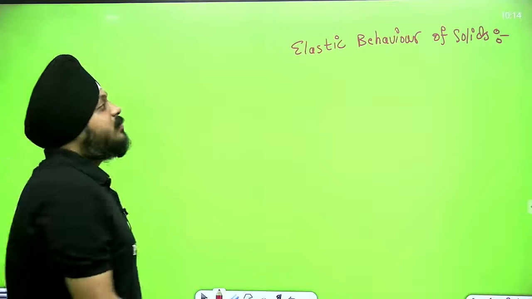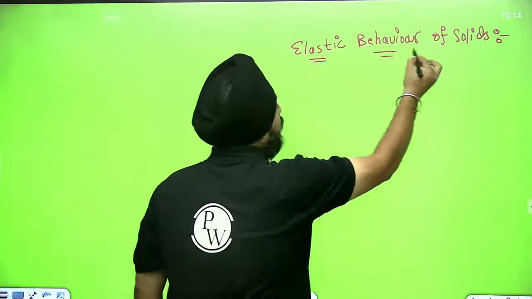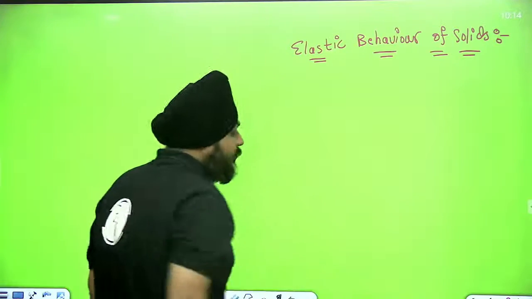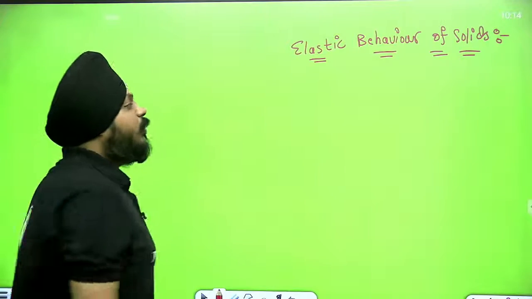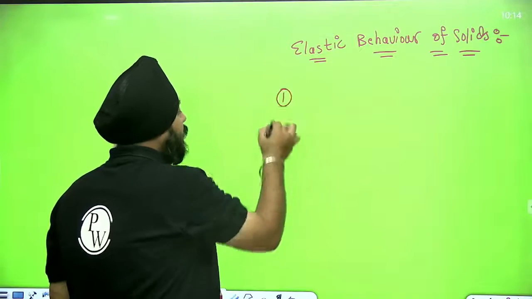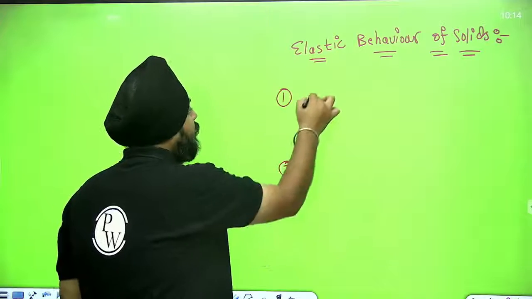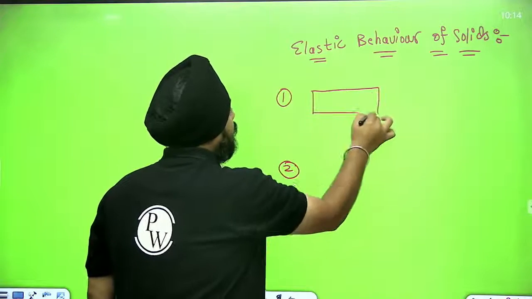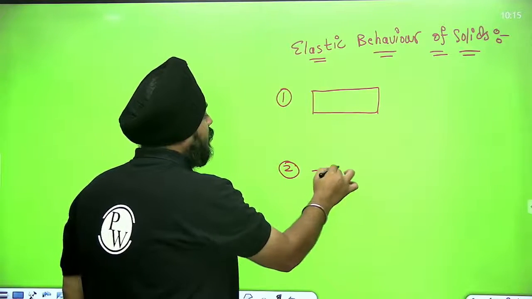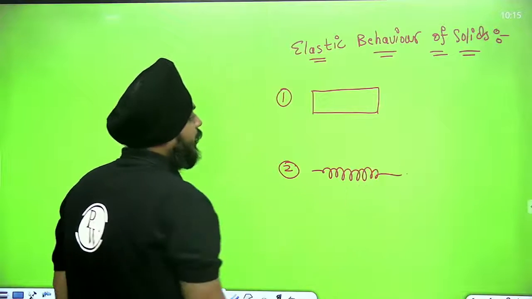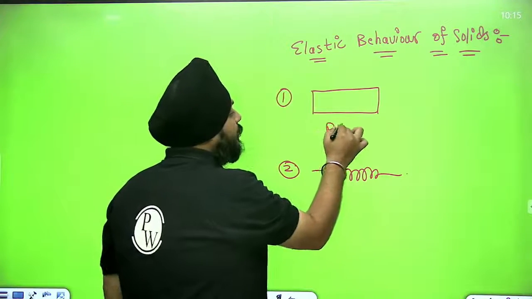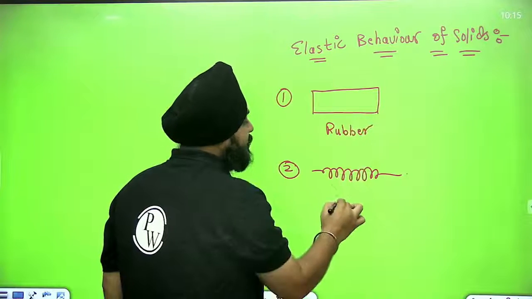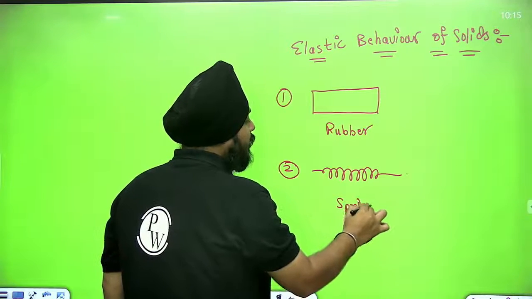What does the elastic behavior of the solid state? I'm going to give you all a very simple example. One side we are going to take rubber, second side we are going to take spring.